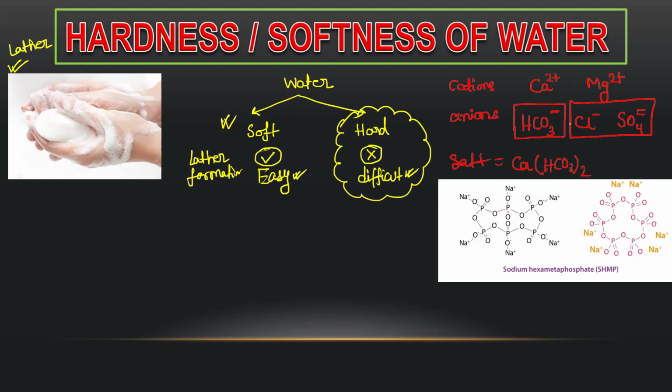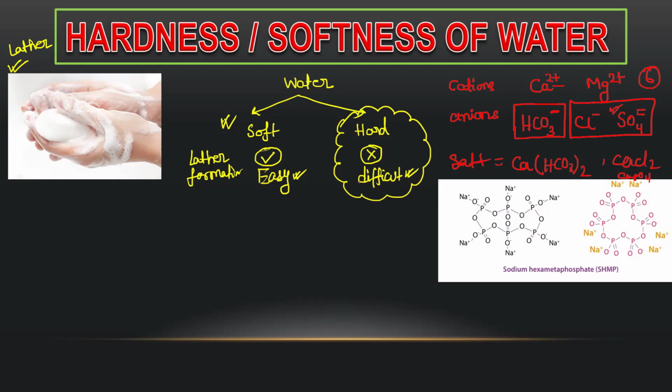Again, if I want to write calcium chloride, then it will be CaCl2, isn't it? If I want to write calcium sulfate, this is 2+, this is 2-. So one anion is enough to balance the charge. So it will be CaSO4. Okay. So these will be those salts. So you will get a total of 6 salts. Any of them, or two or three of them, or four of them, or all six of them may be present. If they are present, they will make water hard.